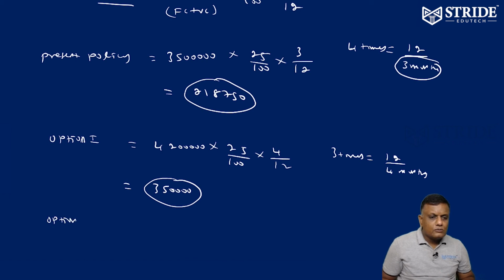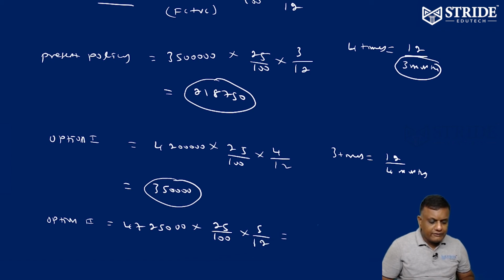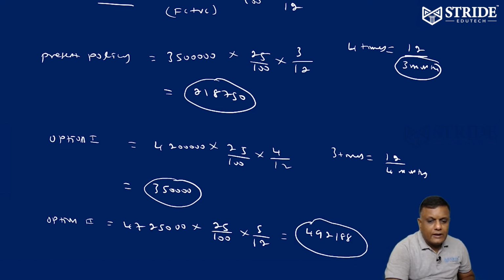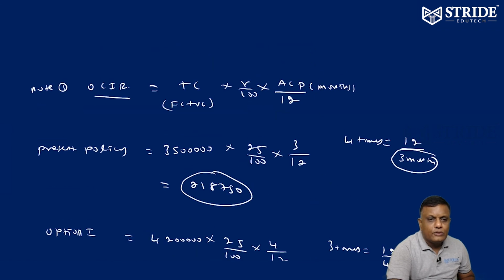Option 2: 47,25,000 into 25% into 5 by 12, that is equivalent to 492,188. Right. After getting these three values, you can substitute here.